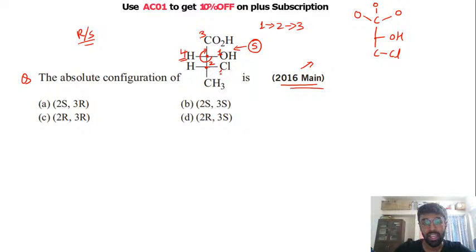In this case, this will have the first priority. This bond which is going up will have the second priority. This CH3 has the third priority, and hydrogen has the fourth priority. Again, your fourth priority group is present on the horizontal. So we move from 1 to 2 and 2 to 3, but again your fourth priority is in this place, so we reverse it. So this is R. So the first carbon is S and the second is R. So the correct answer is A.